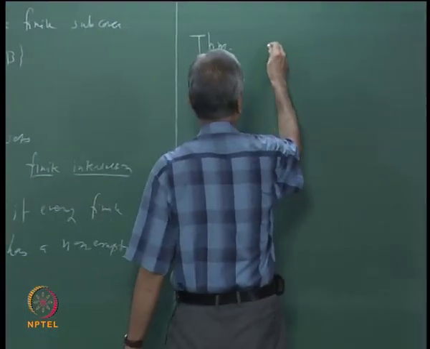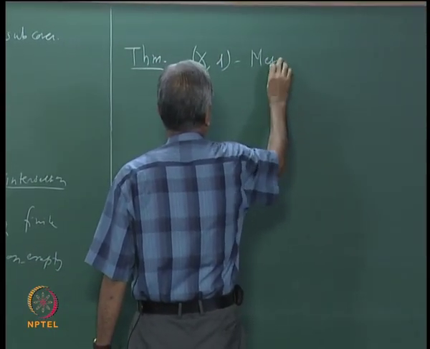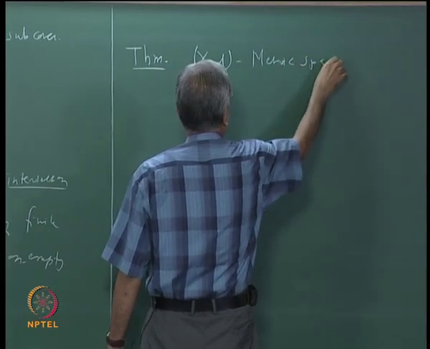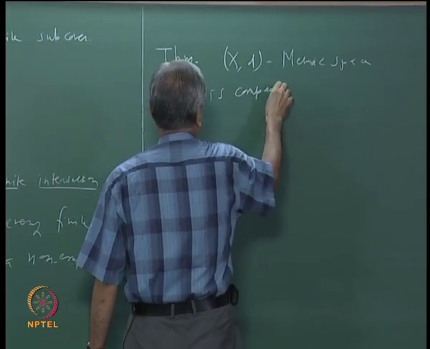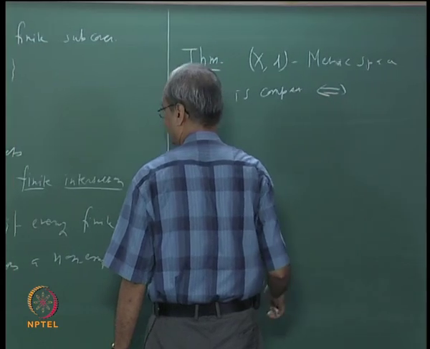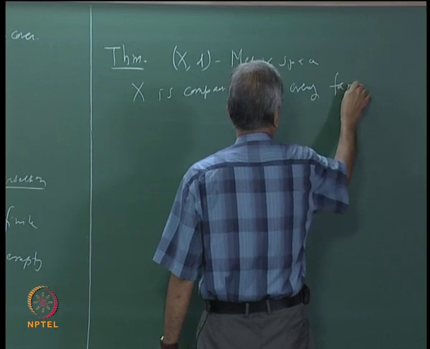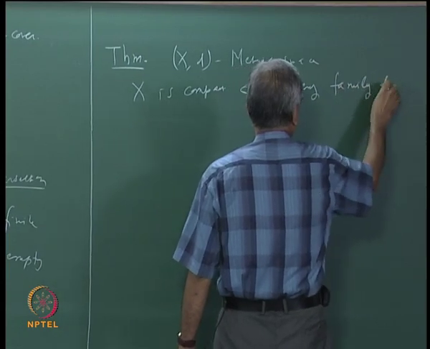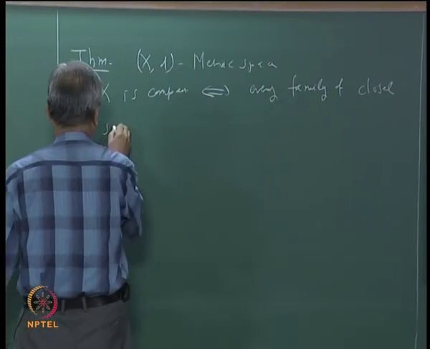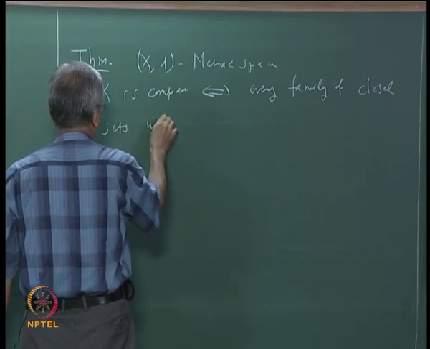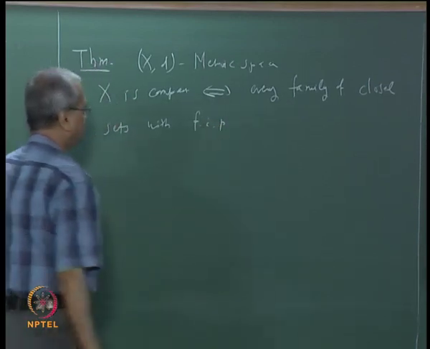So let us say that X is a metric space. Then X is compact if and only if every family of closed sets with finite intersection property has non-empty intersection.